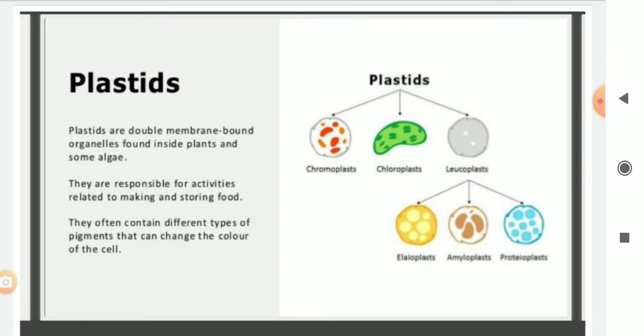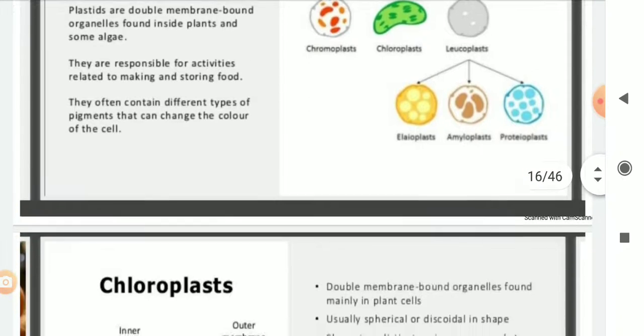Then leucoplast and chromoplast. Leucoplasts are colorless. Leucoplasts are of three types: elaioplast, amyloplast, proteoplast. Elaioplast will store fat, proteoplast will store protein, you can see. So these plastids are present in the plant cell, absent in animal cell.